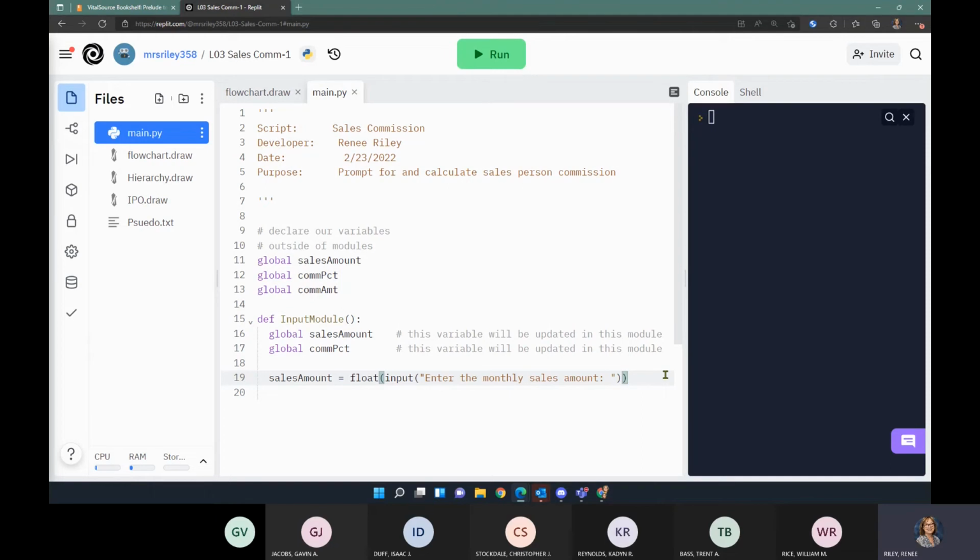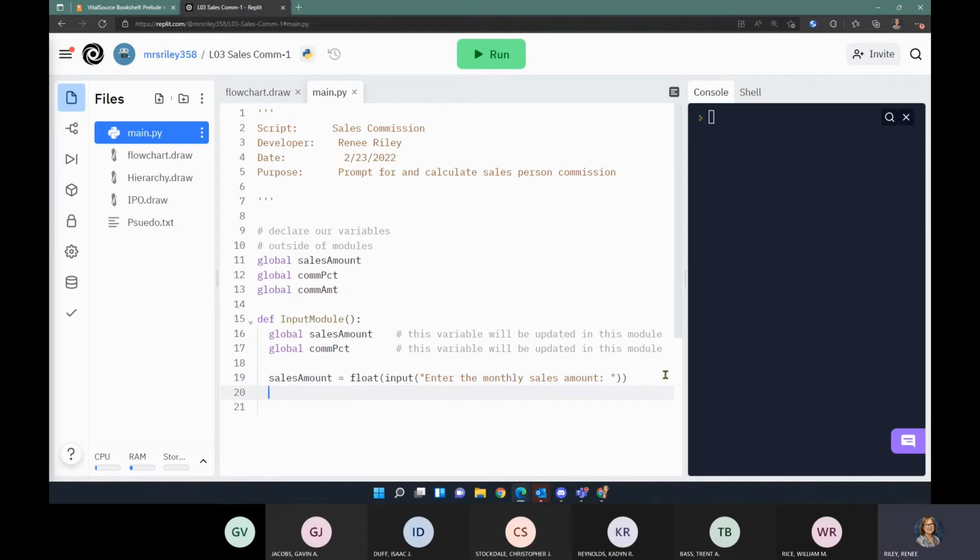So we did a lot there. We're writing out the prompt, enter the monthly sales amount. We're reading the user's input, converting it to a float, and saving it in our sales amount variable. So all of that is happening from that one line of code.